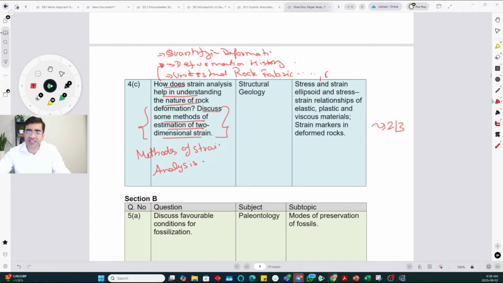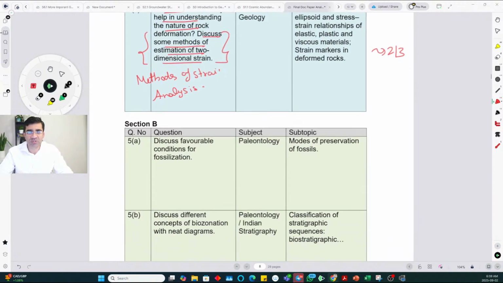It is for estimation, okay. So Dipayana, you don't have to write Mohr circle and strain analysis. There are certain methods, okay. So for example, for 1D, you can look at the fossils, and if a brittle fossil is broken, you can see the total length versus the length of individual pieces added together, and that ratio can give you strain. There is an Rf/phi method. So like that, there are certain methods to determine strain, and you can use those methods. So that's what you have to write.